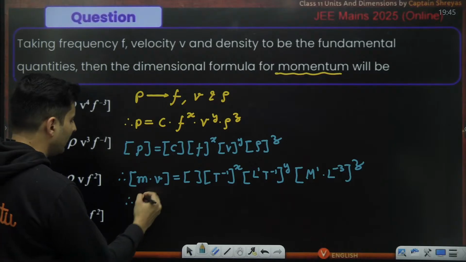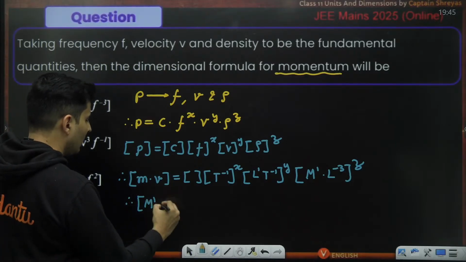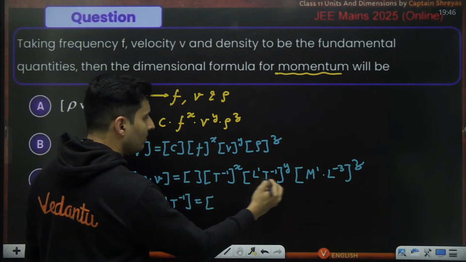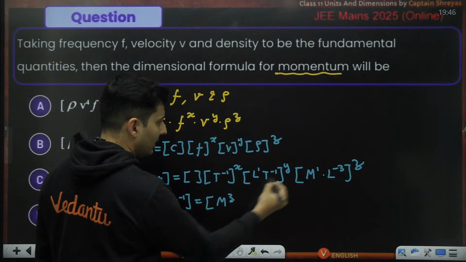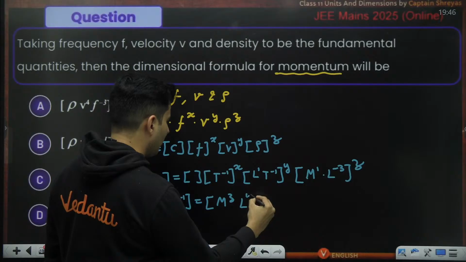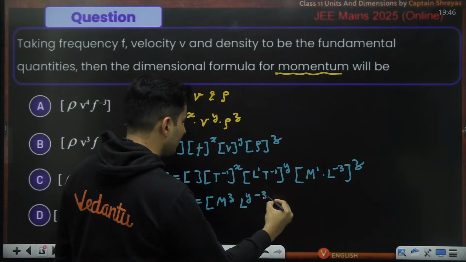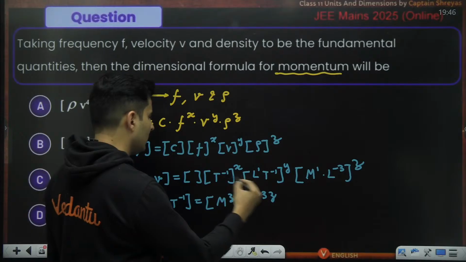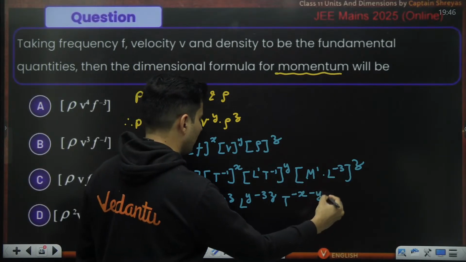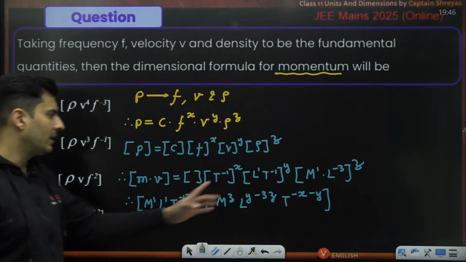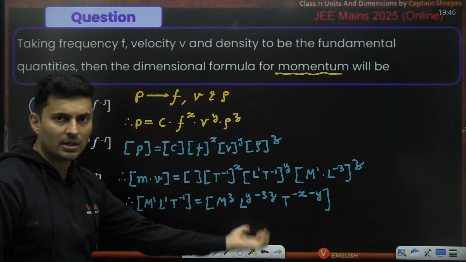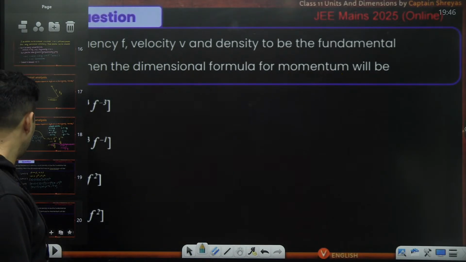Momentum is mass into velocity, right? Mass is M raised to 1, and velocity is meters per second, so length by time. So this will finally become: mass is only there over here, M raised to Z, nowhere else. Length is there here, so length raised to Y, and this is minus 3 times Z. And time is there at these two places: time raised to minus X, time raised to minus Y. So that is the final equation I am getting. Now we have to do the comparison. Without that we cannot go ahead. Everything has been sorted in the simplest possible way, so let's do the comparison.